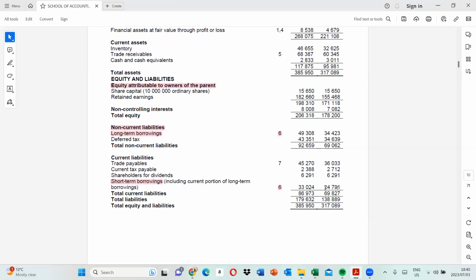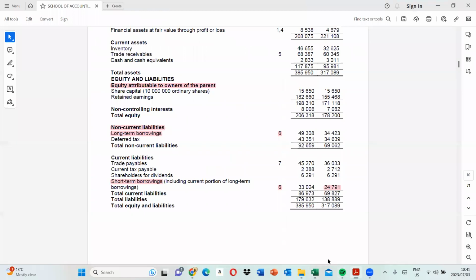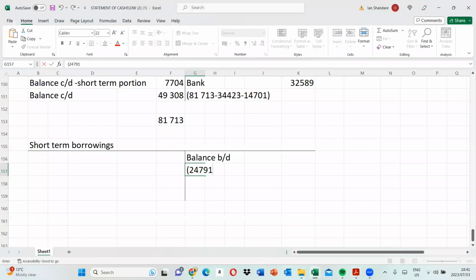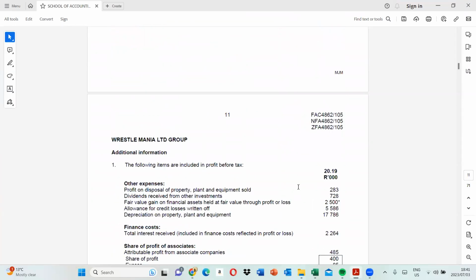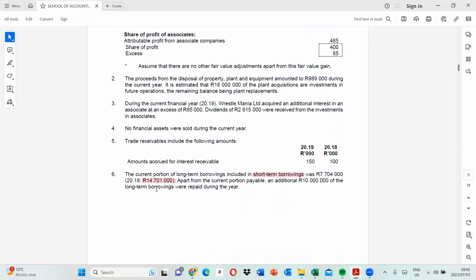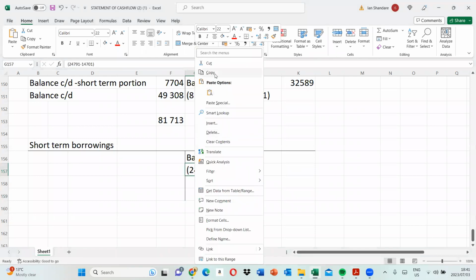They have 24,791. So for balance b/d, we take 24,791 minus the portion that belongs to the long-term borrowings, which we've already accounted for, 14,701. This is what gives us the opening balance.